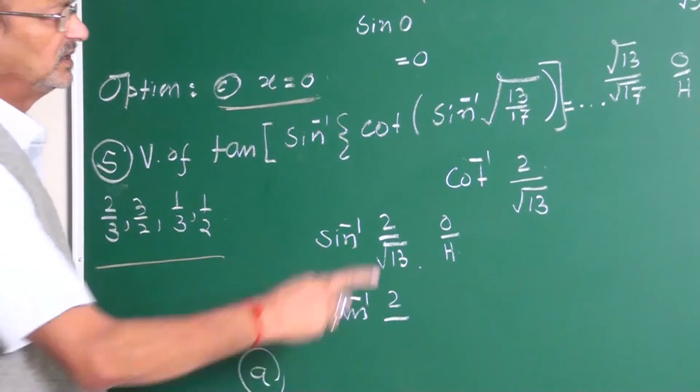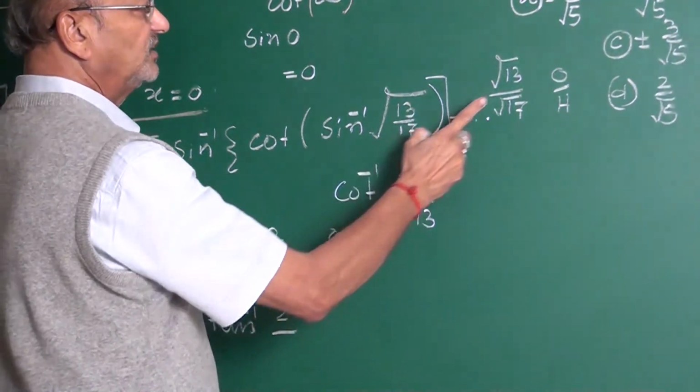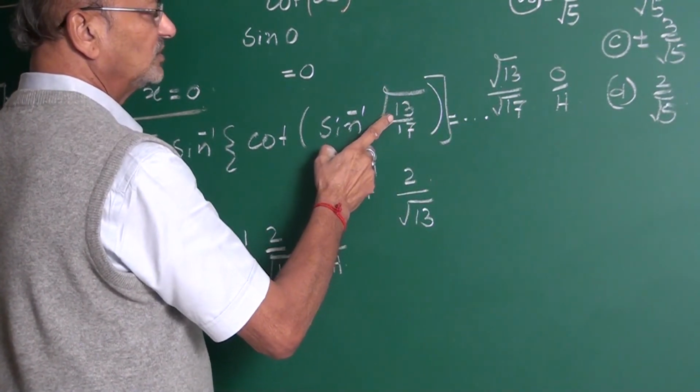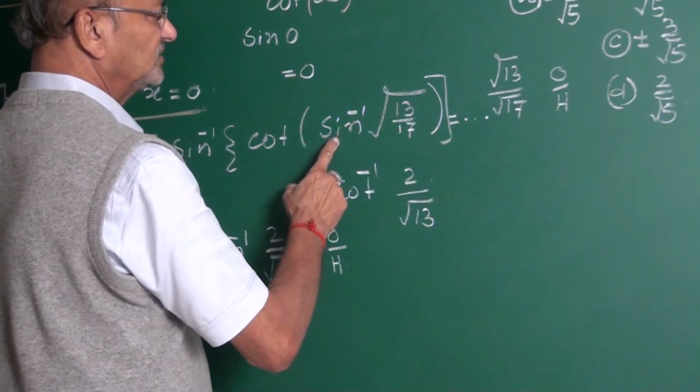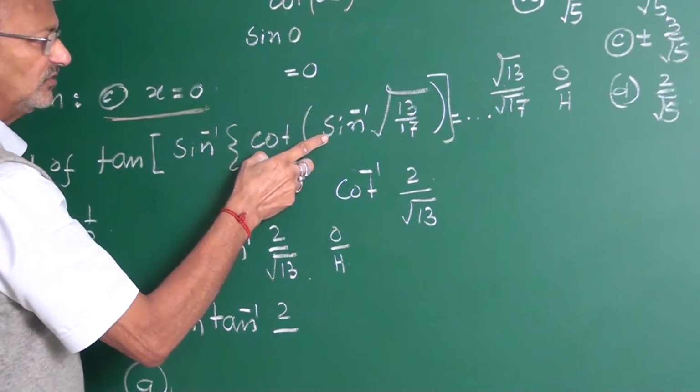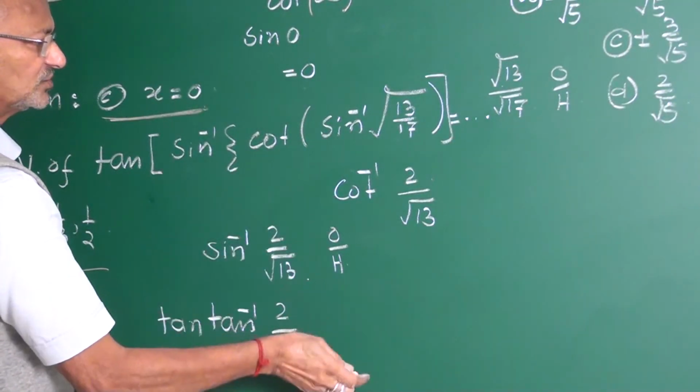1 by 1. This root 13 by 17 can be written as root 13 upon root 17. Sine is opposite upon hypotenuse. You wanted to convert from sine inverse to cot inverse.